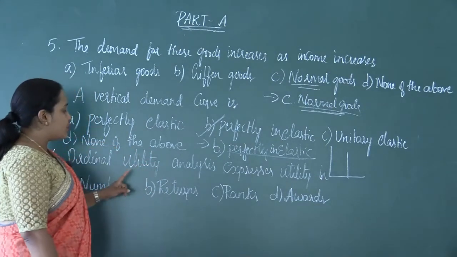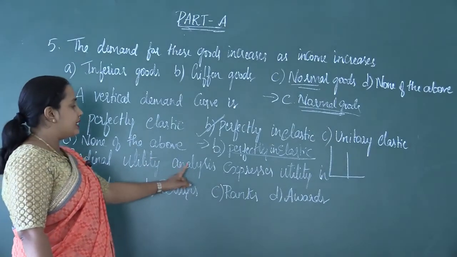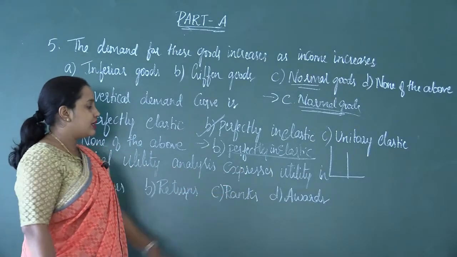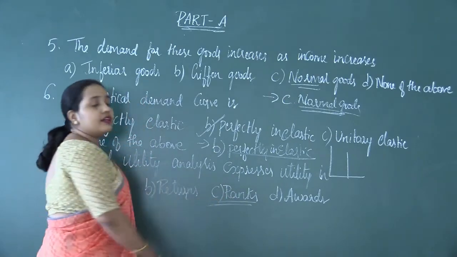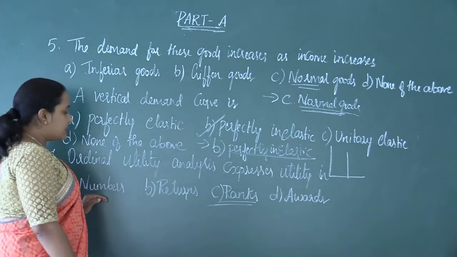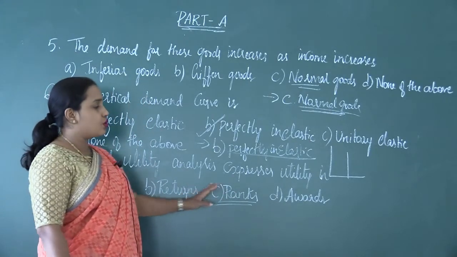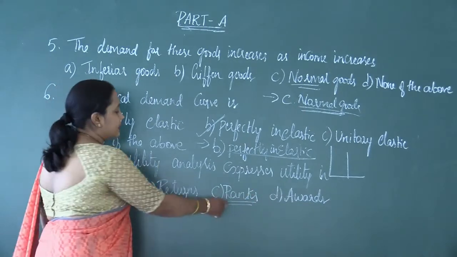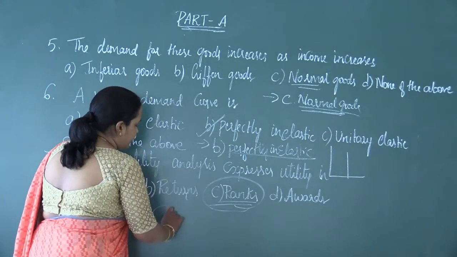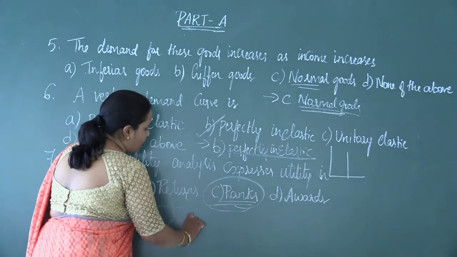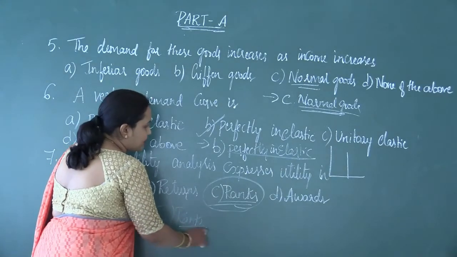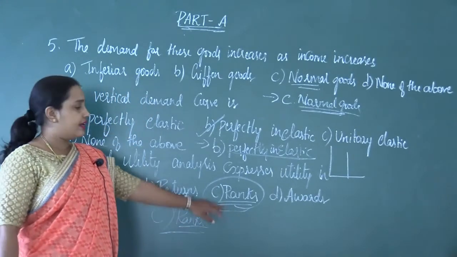So the answer is very simple. Ordinal utility analysis expresses utility in what? Is it numbers? No. Returns? No. Awards? No. It is option C, ranks. Ordinal utility expresses utility in ranks.